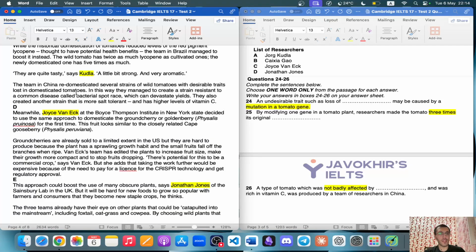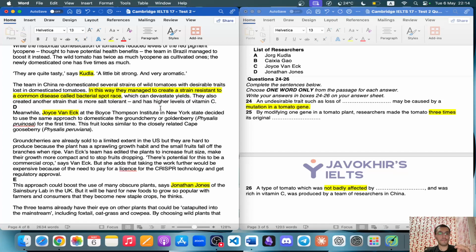So the team in China redomesticated several strains of wild tomatoes with desirable traits lost in domesticated tomatoes. And this way, they managed to create a strain resistant to a common disease called bacterial spot race. So here, as you can see, I found two answers.